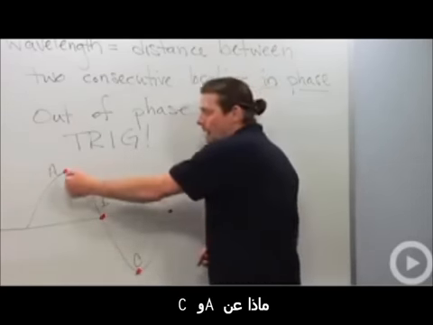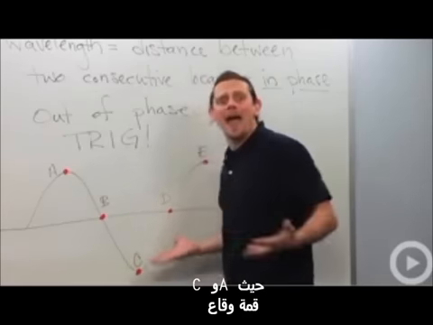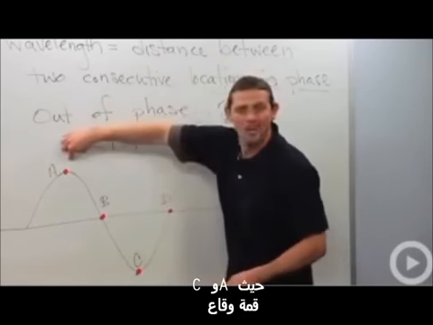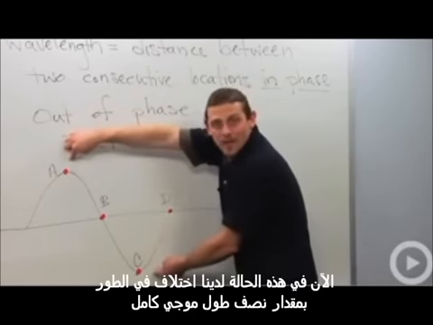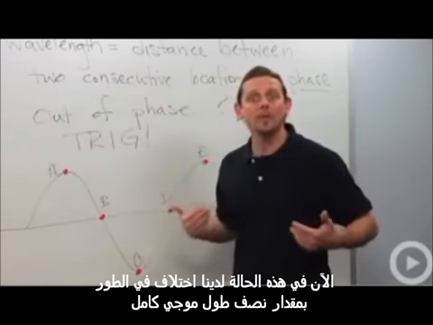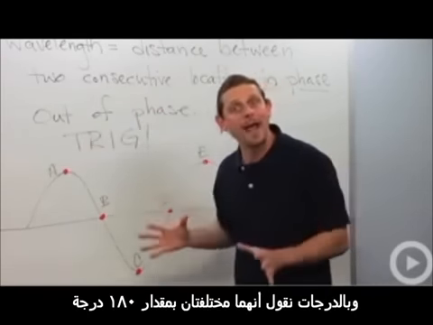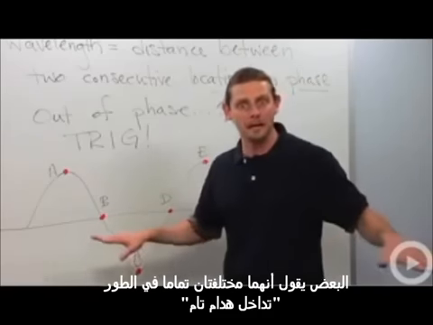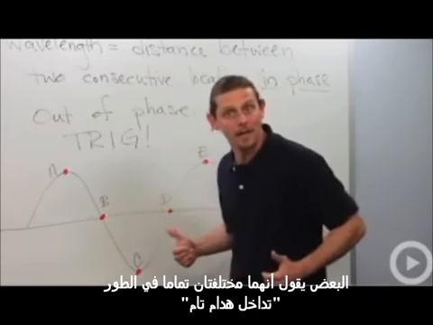All right? What about A and C? Well, A and C are crest and trough. Now, in this case, it's a whole half wavelength out of phase. So we would say 180 degrees out of phase. Now, A and C are actually opposites in some sense. So instead of saying 180 degrees out of phase, sometimes people say they are completely out of phase.